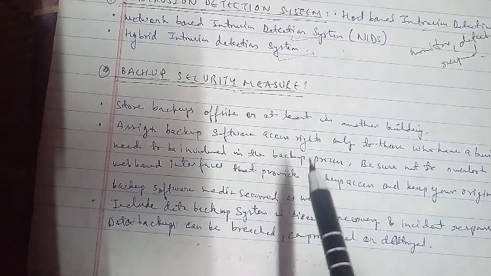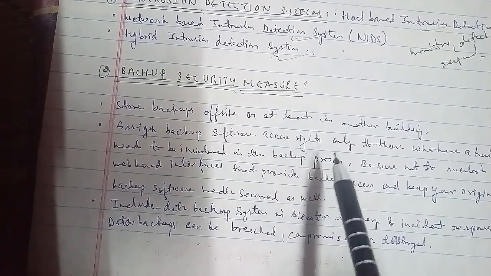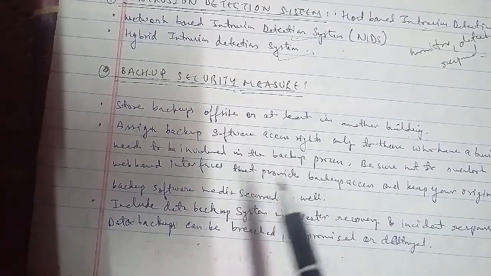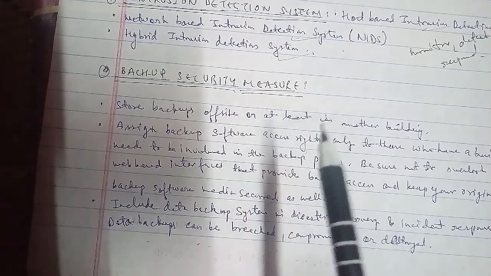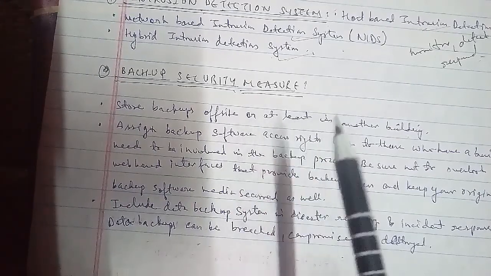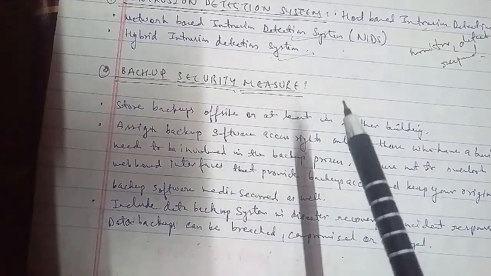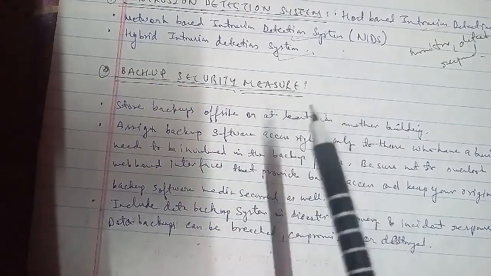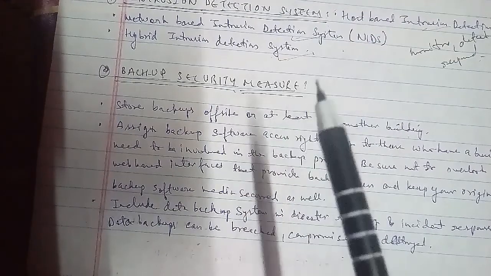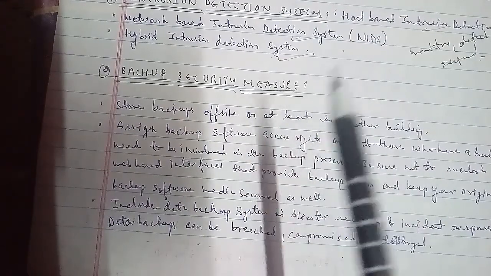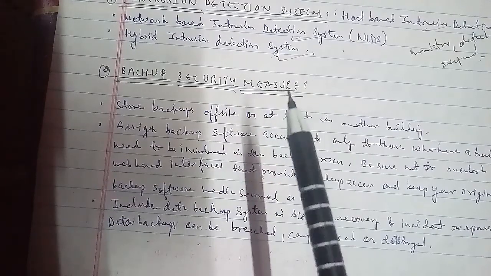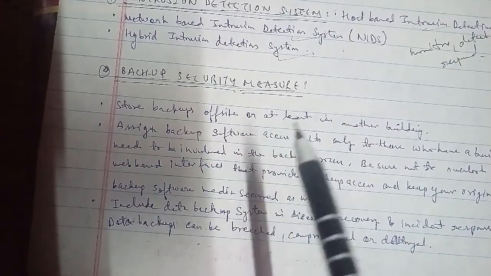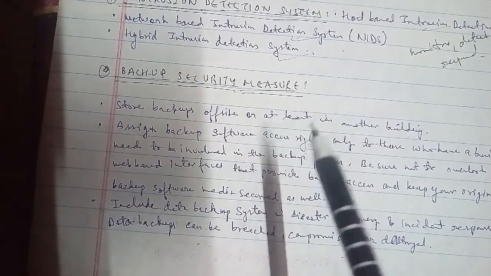In regard to this, store backups offsite, at least in another building, and assign backup software access rights only to those who have a business need to be included in the backup process. And be sure the access is not based on verbal approval, and keep your originals safe. Original backups should be scanned as well, and included in the data backup security and disaster recovery plan resources, since data backup can be breached, compromised, or destroyed as well.